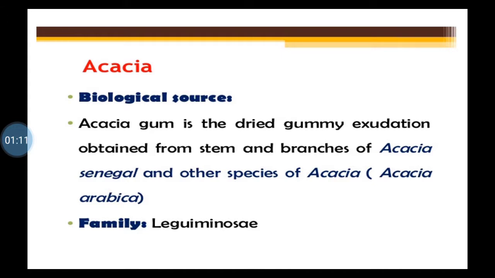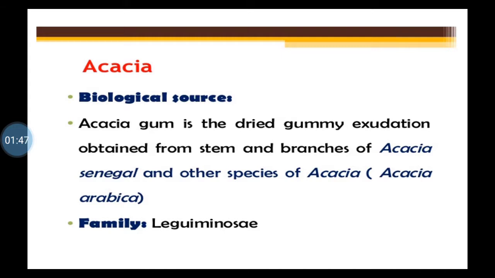So that is a carbohydrate material, and carbohydrates we are eating daily, isn't it? So whatever food grains that we eat, like wheat, gaw, or barley, bajra, or maize, makka, or rice, bhat, chawal, all these food grains provide carbohydrate to our body. Now acacia is also a carbohydrate material, isn't it?